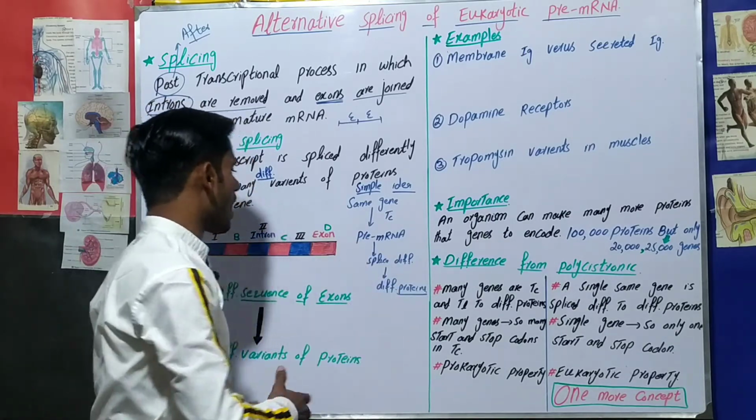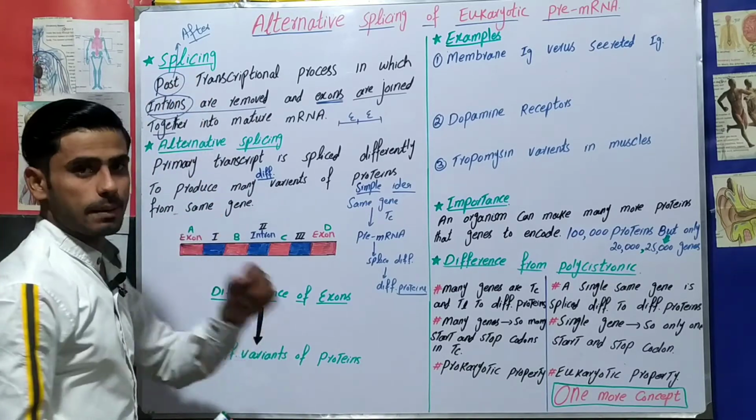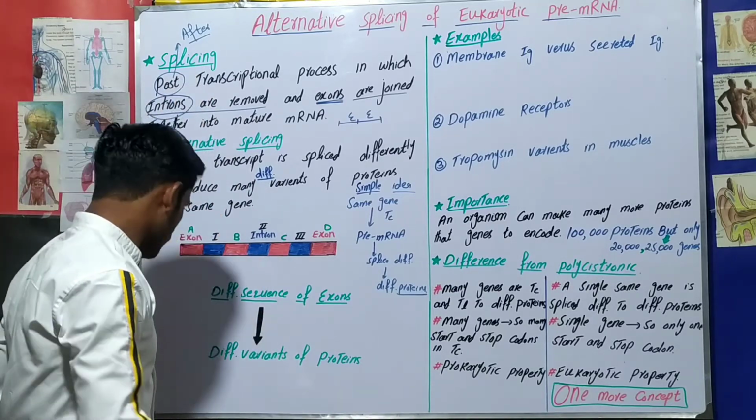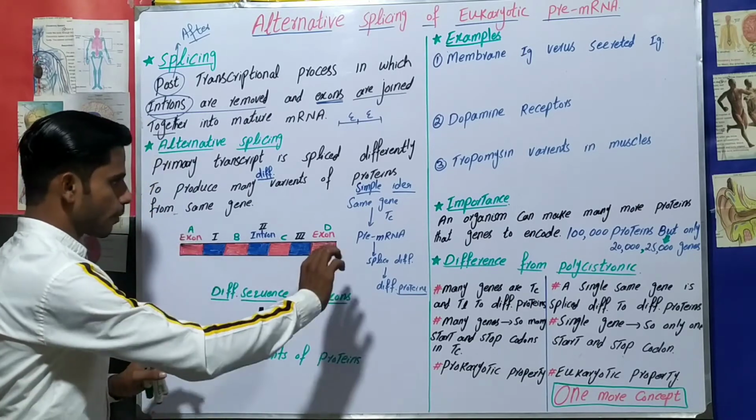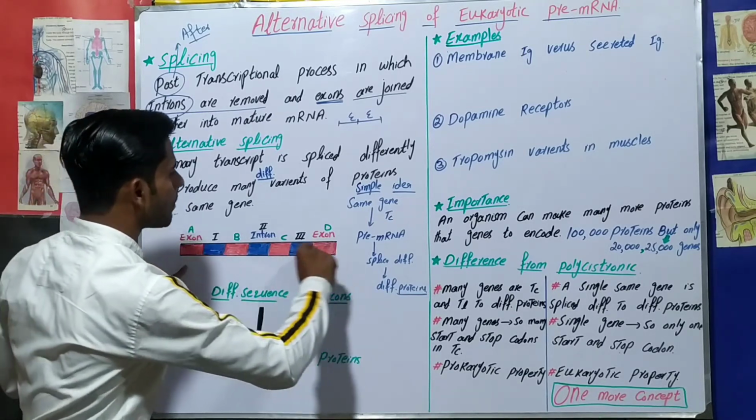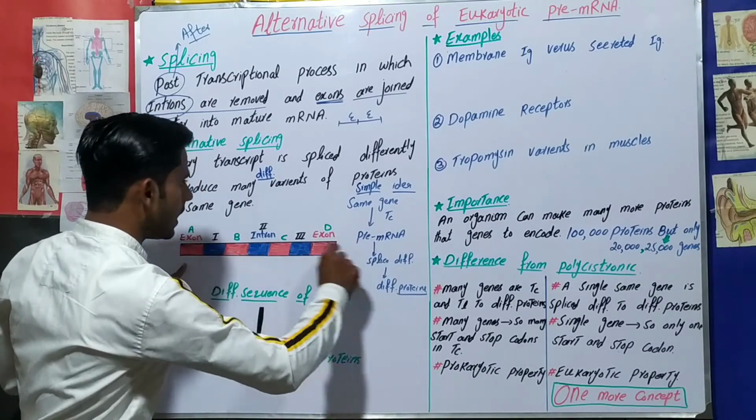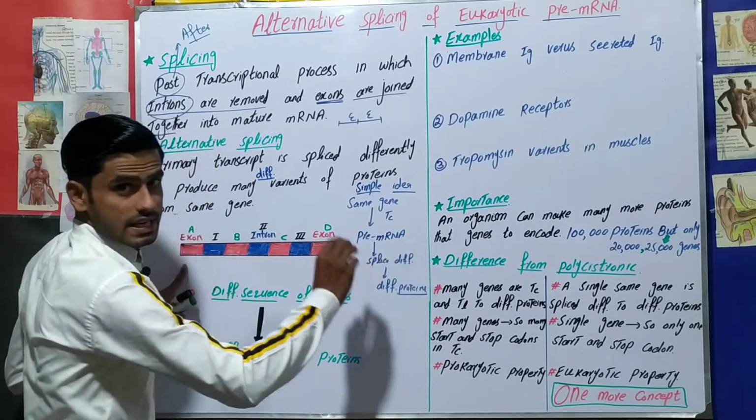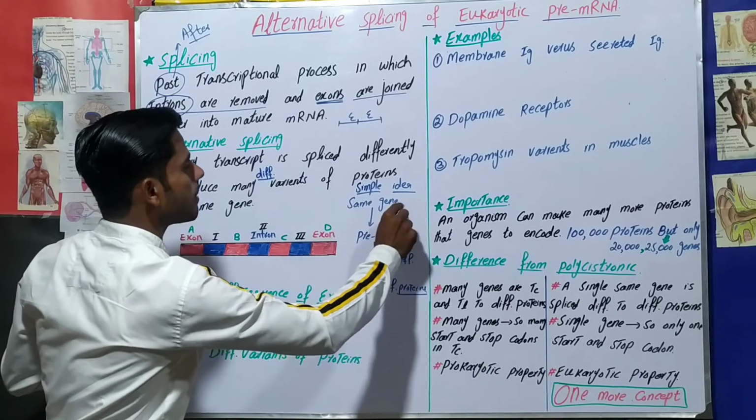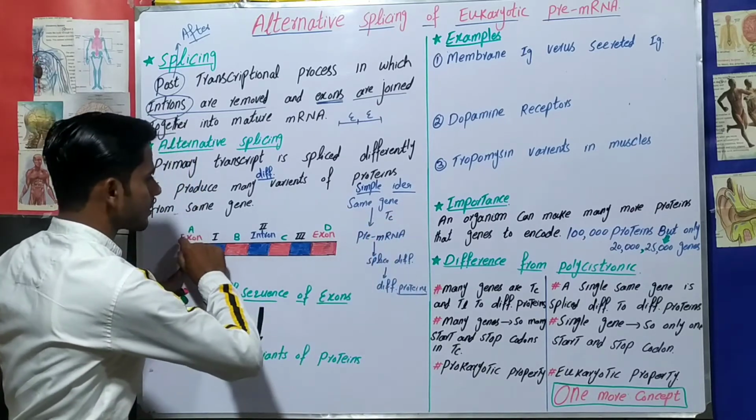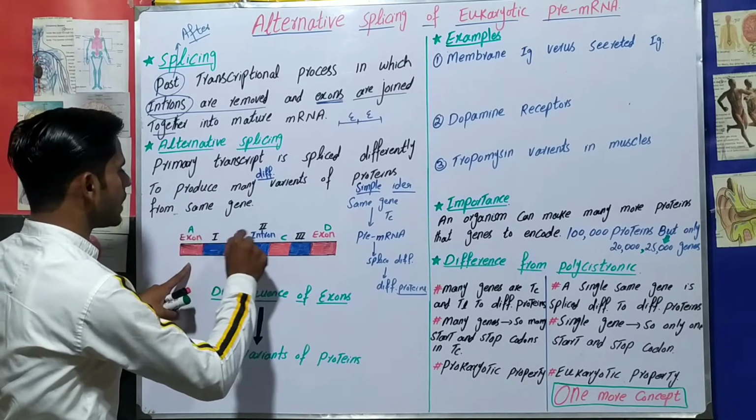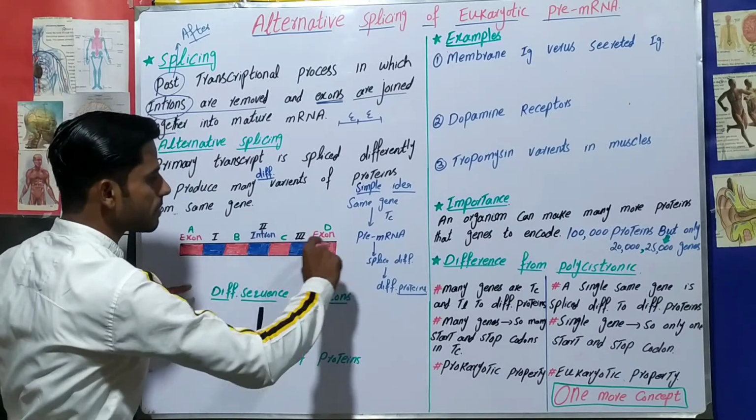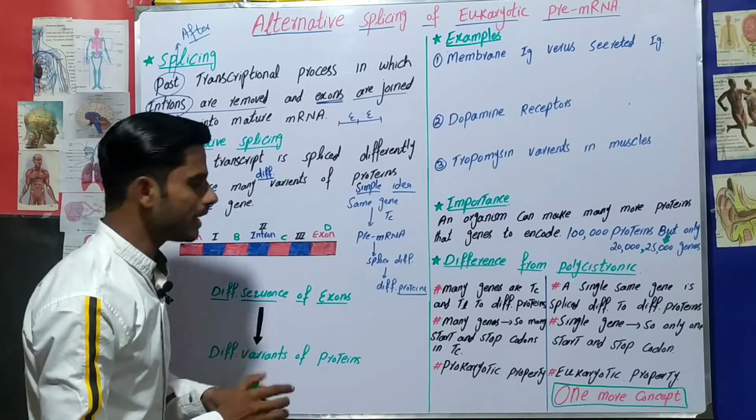Then this messenger RNA undergoes the splicing process. Let's suppose this is a single pre-messenger RNA, synthesized by the same gene after transcription. It contains exons and introns. This is a pre-messenger RNA because the information is fragmented.